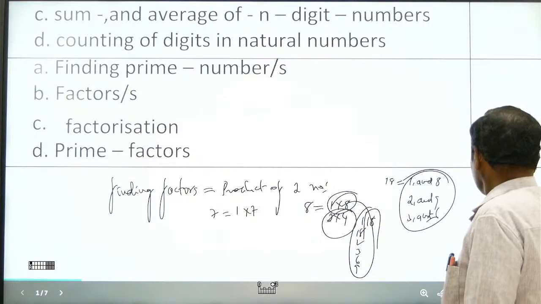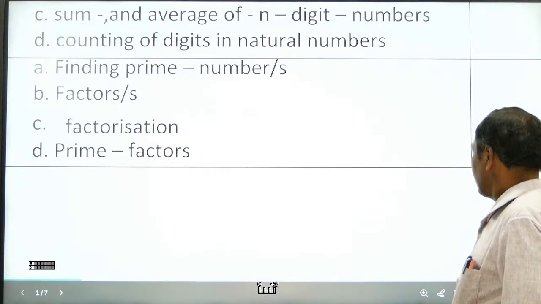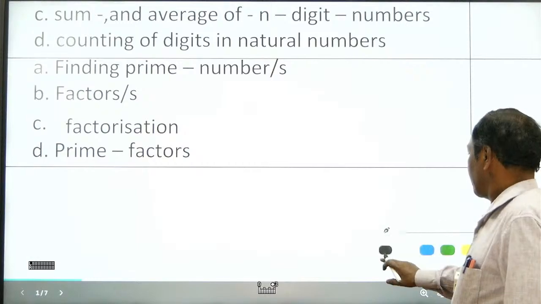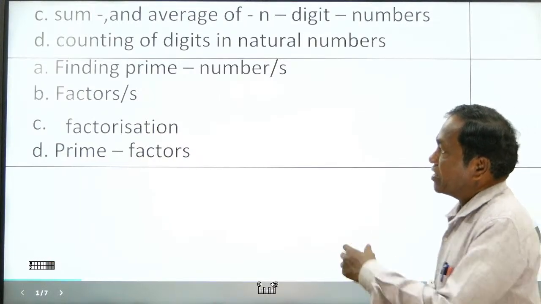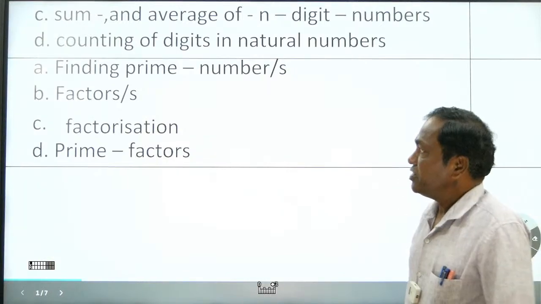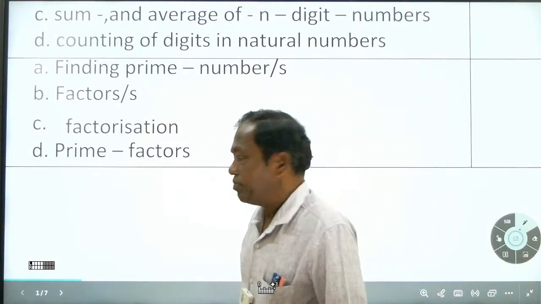So now factorization is applicable for whom? Composite numbers.